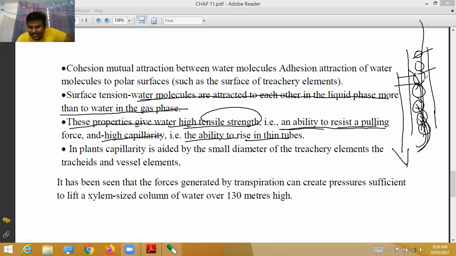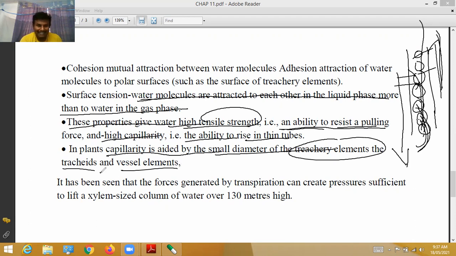The ability to rise upward only in thin tubes. Thin tubes means in stems. In plants, capillarity is aided by the small diameter of the tracheary elements, the tracheids and vessel elements. Capillarity means force is generated by the small diameter of the tracheary elements. Xylem consists of various kinds of elements, tracheids and vessel elements, which we discussed.